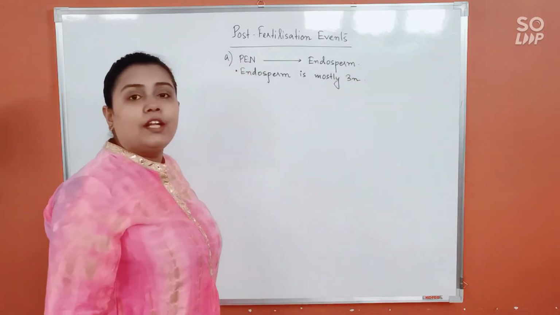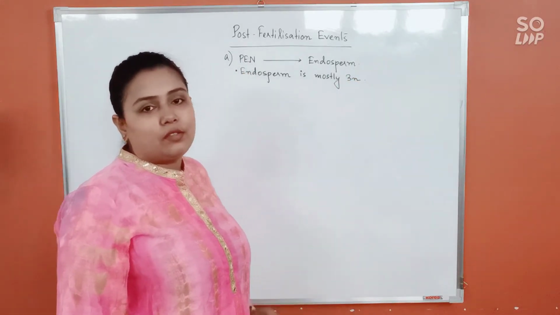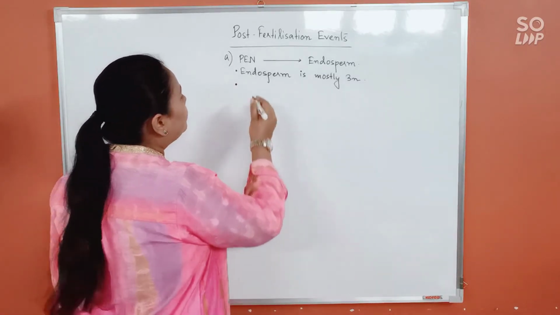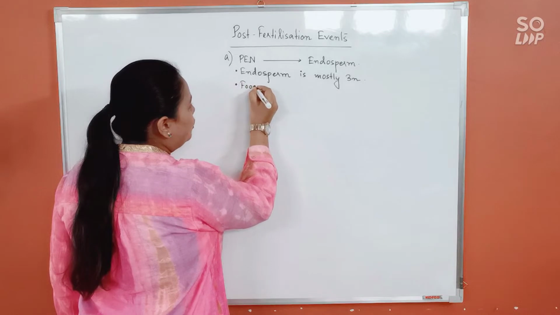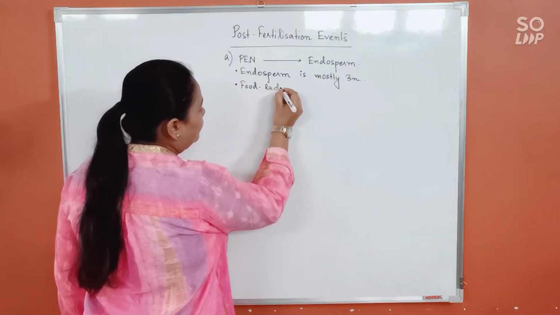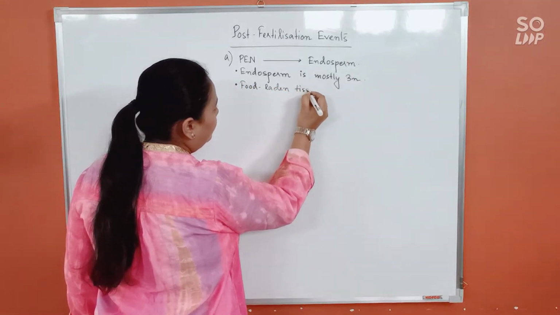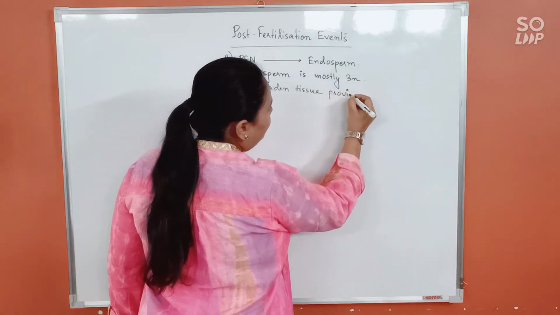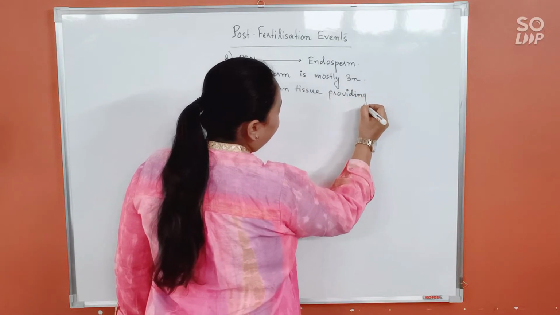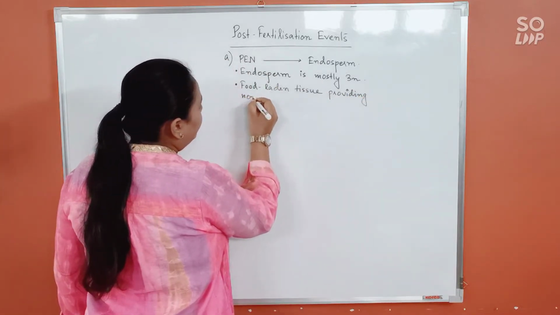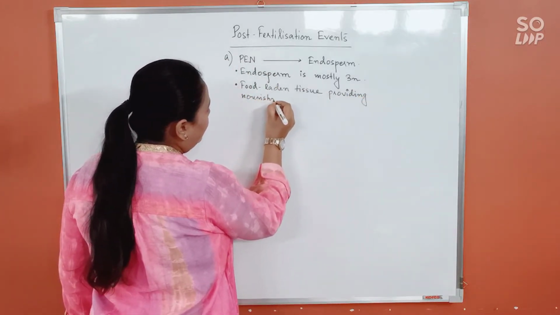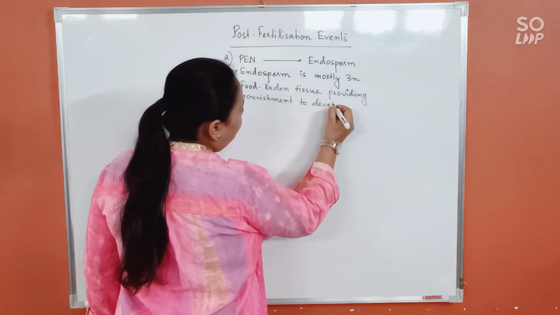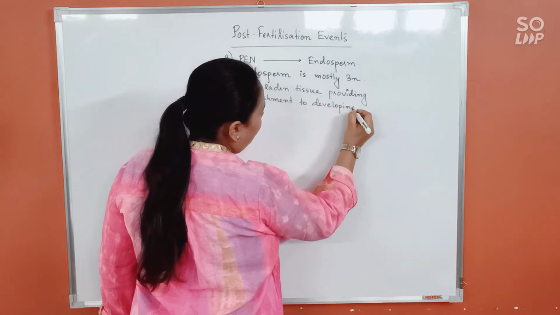It is a 3N or triploid structure. It is a food-laden tissue which provides nourishment to the developing embryo.